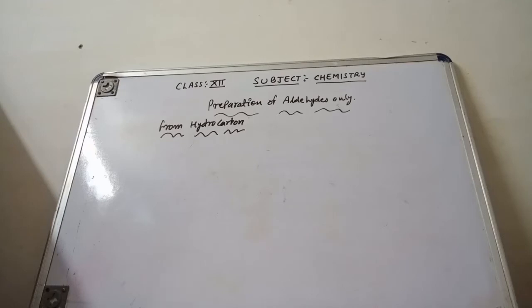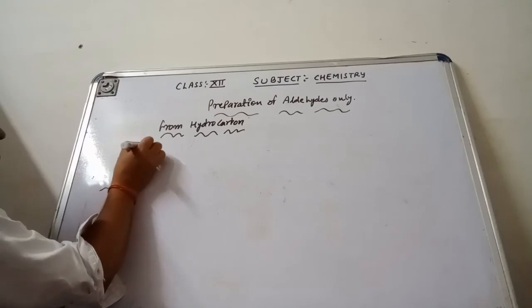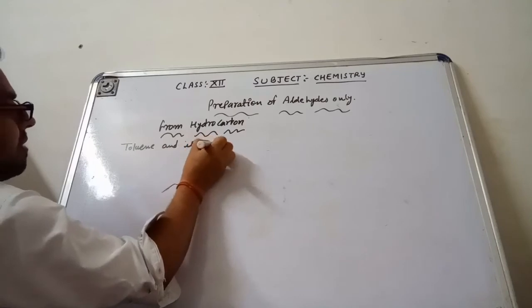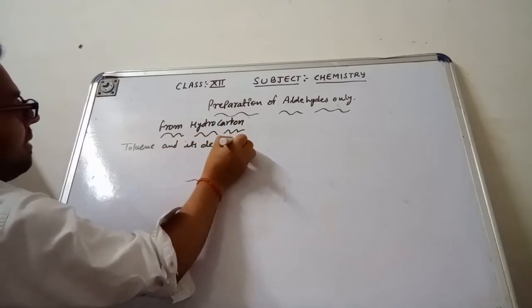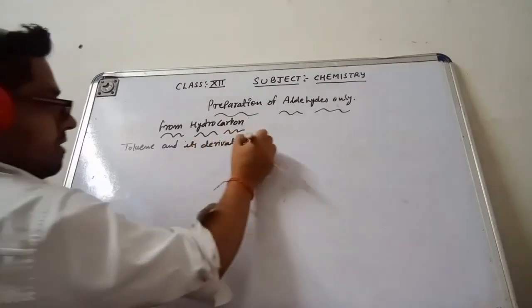They can be oxidized in two ways. That means toluene and its derivatives are oxidized by two ways.